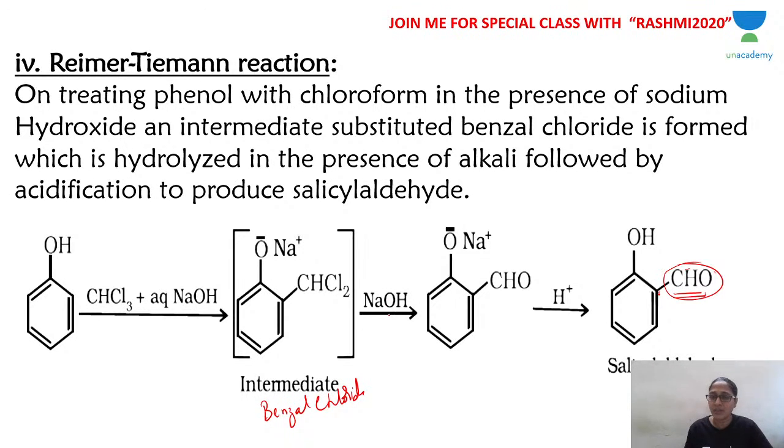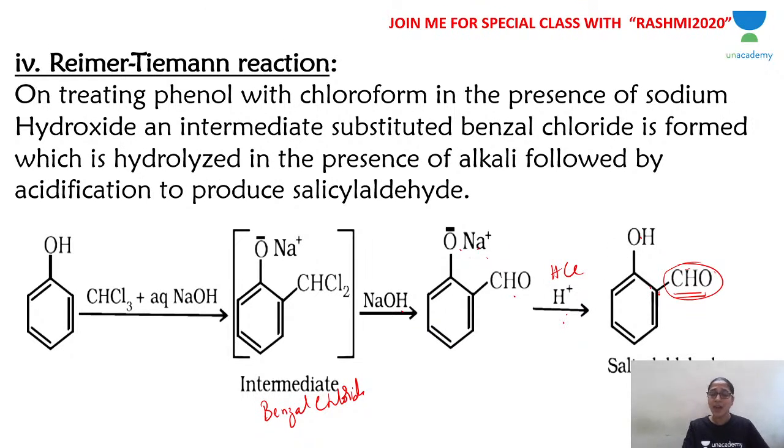Further treatment with alkali, you will get the sodium salt of salicylaldehyde. Between OH and CHO, OH is more acidic, so ONa and CHO will be there. That is called the sodium salt of salicylaldehyde, which on treatment with the acid HCl, you will get salicylaldehyde.